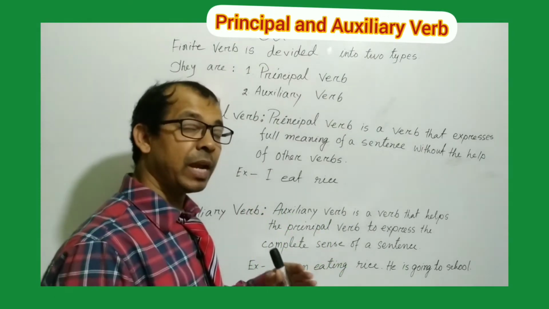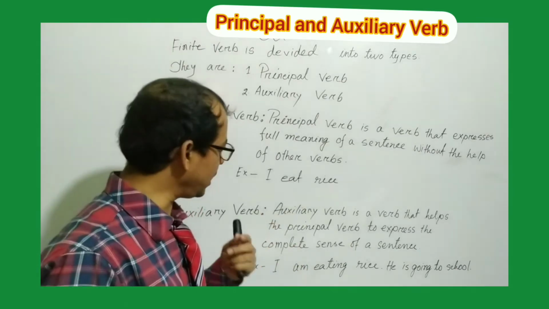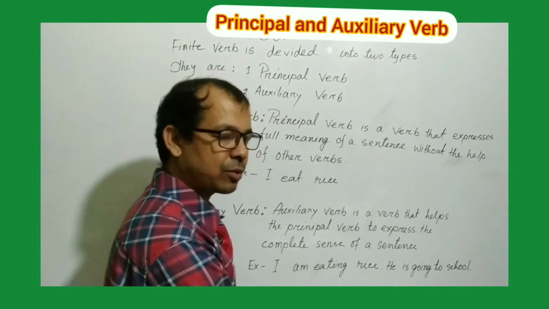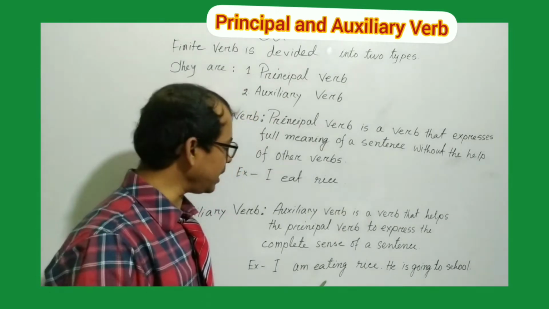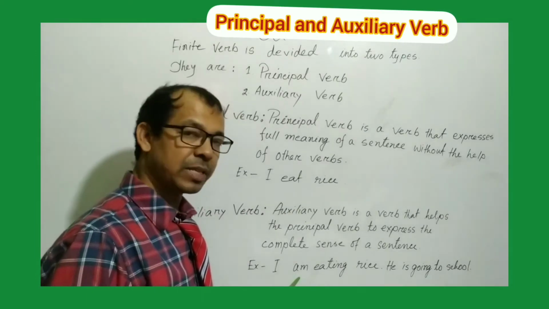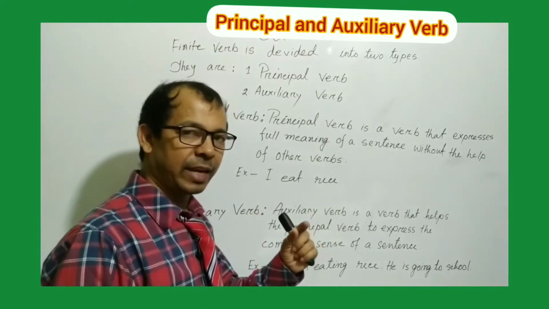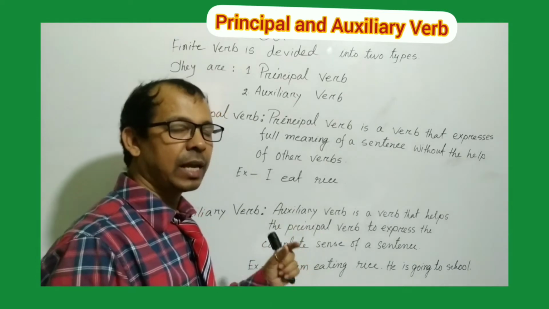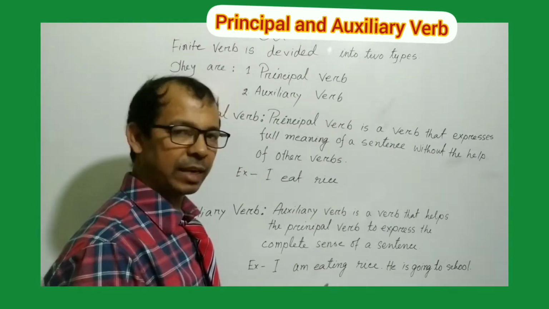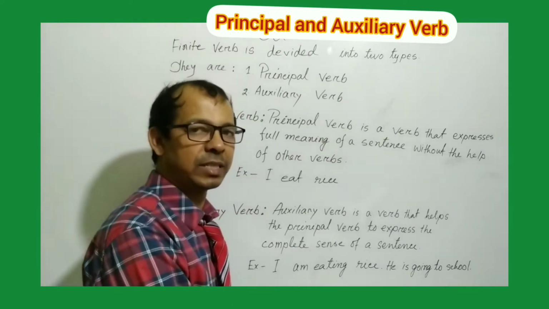That means, what is the main work of an auxiliary verb? The main work of an auxiliary verb is to help the principal verb. As for example, I'm eating rice, or he is going to school. Here you can see, am eating: eating is the principal verb and am is the auxiliary verb. So here am is helping the verb eating to express the continuous meaning, and here is helping the principal verb going to express the meaning of continuous tense.